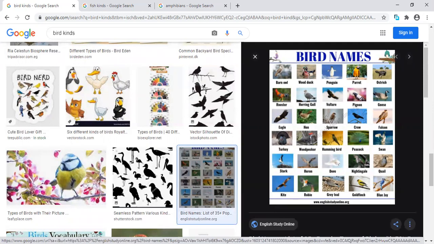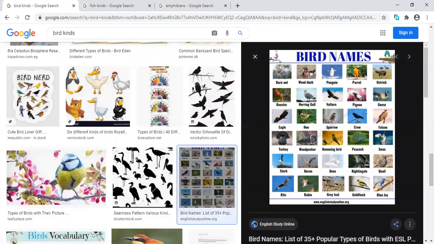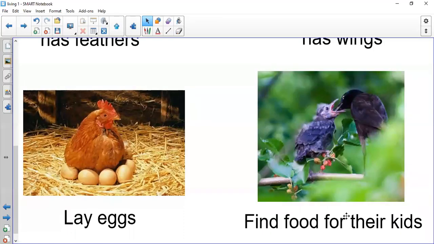Take care, grade one, that bird has feather and wings. Bird lays eggs. They lay eggs, not like mammals, because we said mammals give birth, but the bird lays eggs. And we said that the mother bird finds food for their babies or for their kids. So this is where we stopped during the last session. Let's see what we will take today.